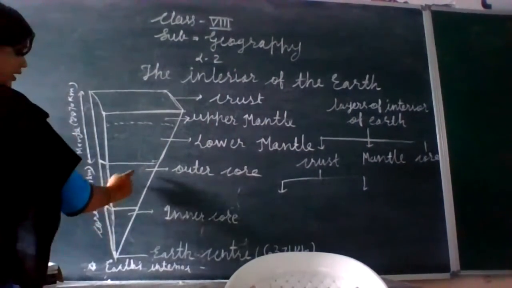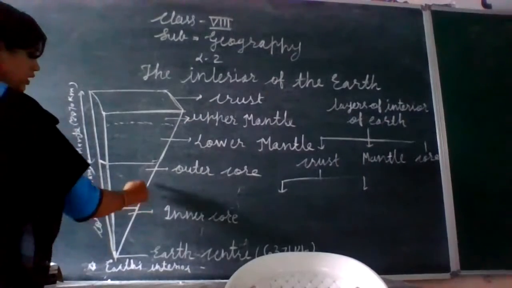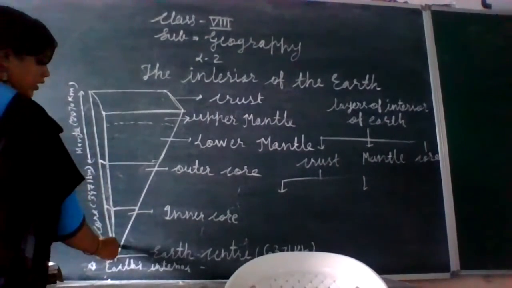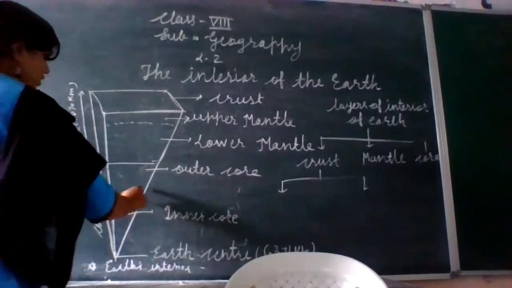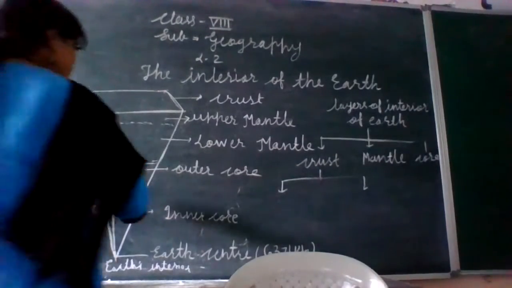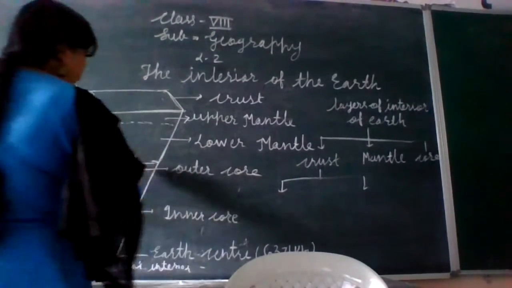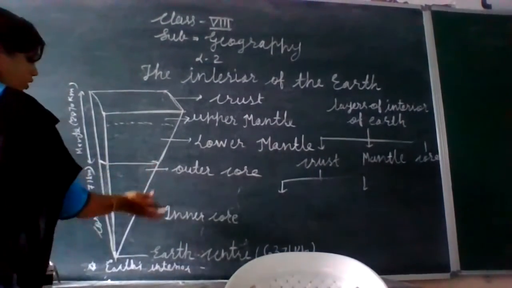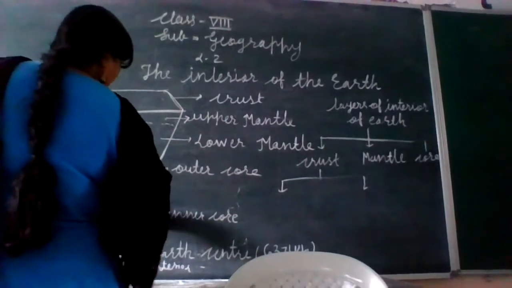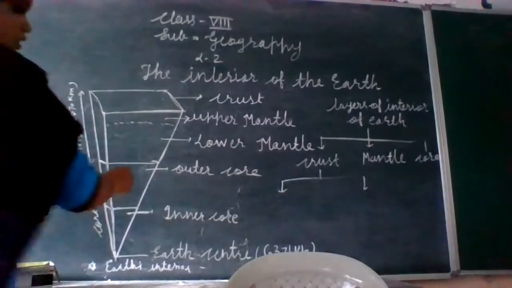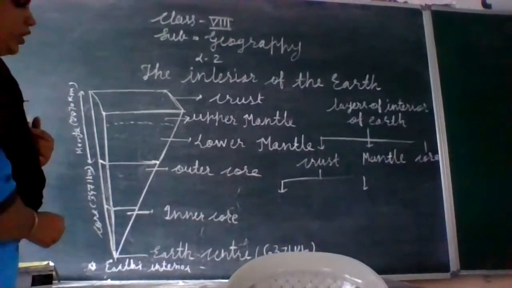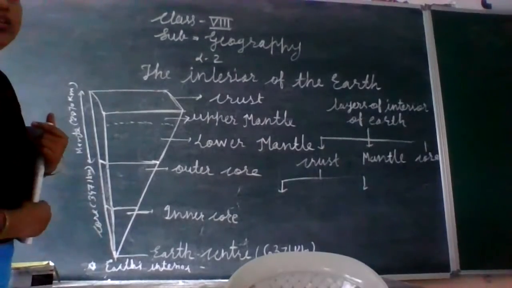See where the core is situated, inside the earth. This portion is called the core. The upper portion is known as the outer core, and below the outer core we have the inner core.